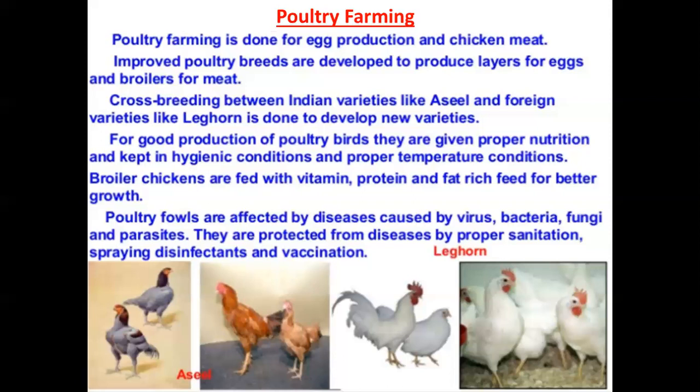Poultry fowls are affected by diseases caused by viruses, bacteria, fungi, and parasites. They are protected from diseases by proper sanitation, spraying disinfectants, and vaccination. Now, how can we protect poultry farming? It is very important, because if any of the chickens, broilers or layers, get affected by any disease, then it will easily spread from one to another, and ultimately it will lead to the loss of this poultry. So it is very important that we take proper sanitation. We should go for proper disinfectants and vaccination for their proper care.